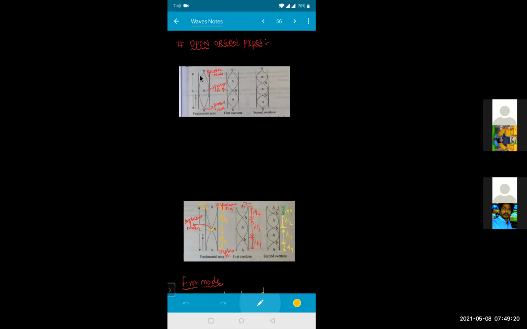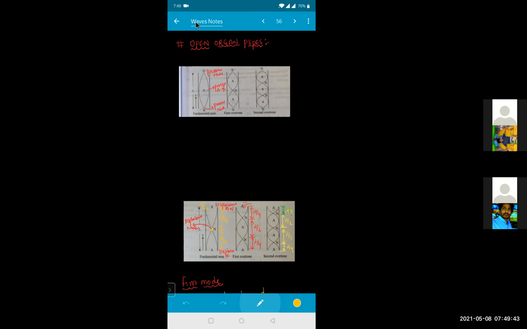So at your displacement node, we are getting the pressure antinode. So at the displacement antinode kada, we are getting the pressure node. In terms of displacement, ikkada displacement antinode, but pressure will be your pressure node.